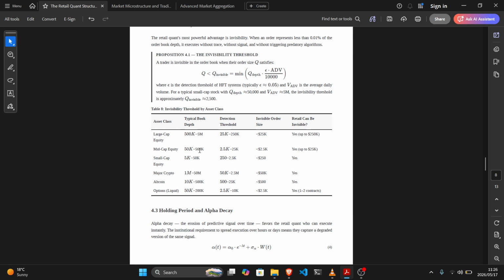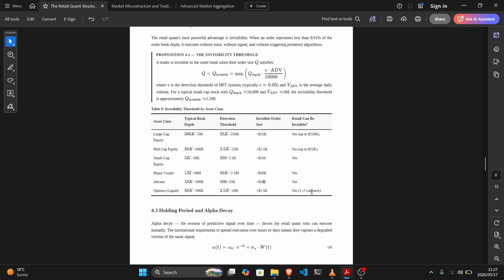Major crypto, 1 million to 500 million is the typical book depth, detection threshold 50k to 2.5 million, and invisible order size has to be less than 50k, and retail can be invisible, yes. Alternative coin, 10k to 500k, detection threshold 500 to 25k, invisible order size has to be less than 500, and retail can be invisible, yes. Options liquid, 50K to 200K, detection threshold 2.5K to 10K, invisible order size has to be less than 2.5K, and a retailer can be invisible given only 1 to 2 contracts.